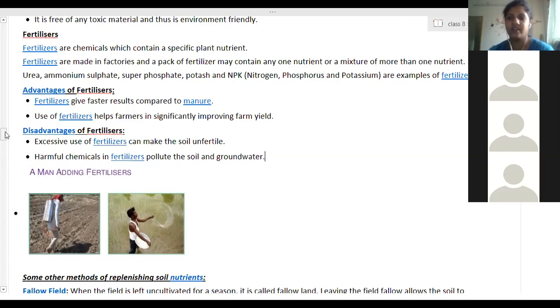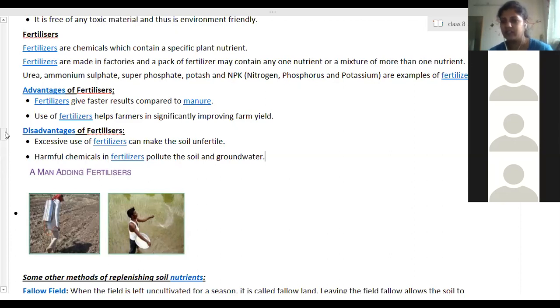And the second method is cropping patterns. Different cropping patterns are taken into consideration. Farmers generally don't sow only one type of crop in the soil. There are many other methods. Generally, farmers will take two different types of crop at a time. Due to this, whatever nutrients are present at a time will be used up. So two plants with two different nutrient requirements are grown in the soil.